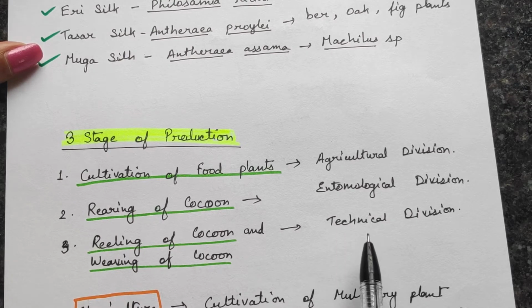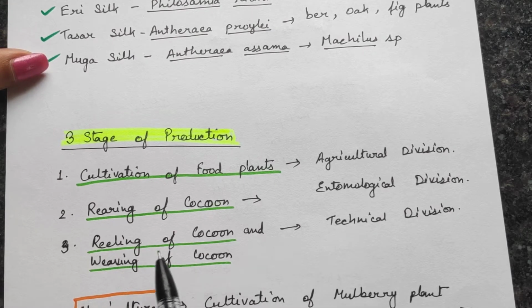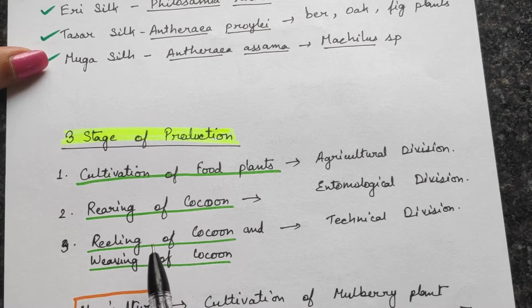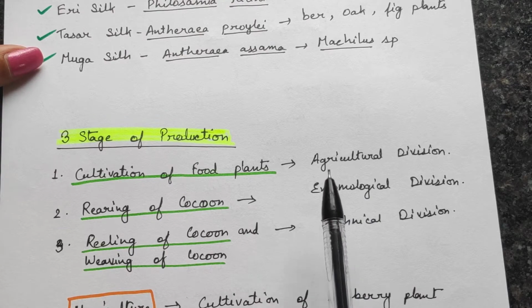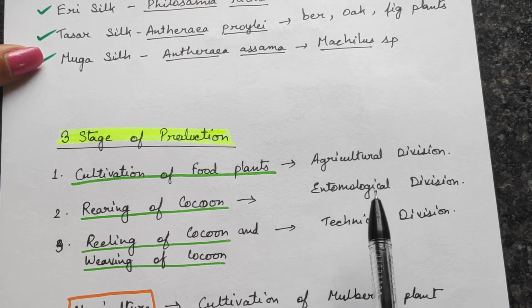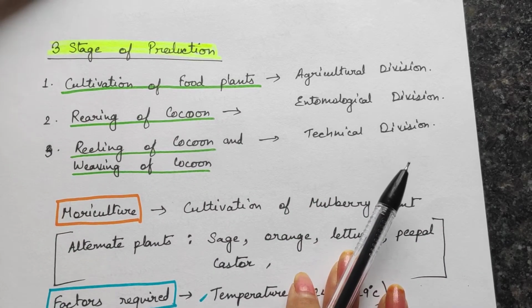Even though the factories of most silk sericulture are simpler, we will discuss till the reeling one, because weaving we don't need. Weaving is actually making cloth from the silk thread. We are not bothered about this weaving process, so we will discuss till reeling. So this entire three stages is divided into three divisions: agricultural, entomological and the technical one. First we'll start with the agricultural division.